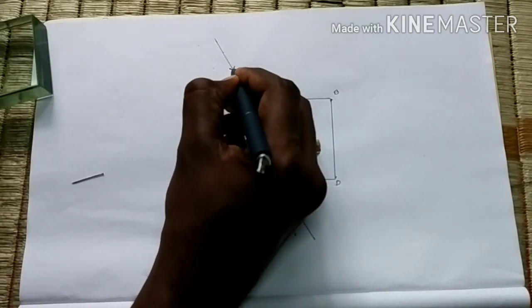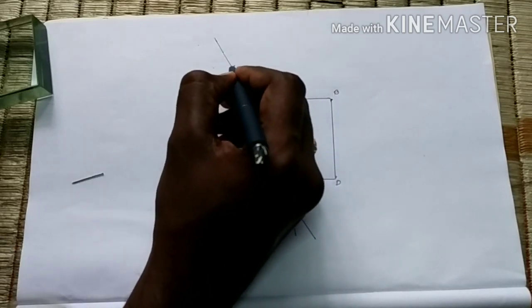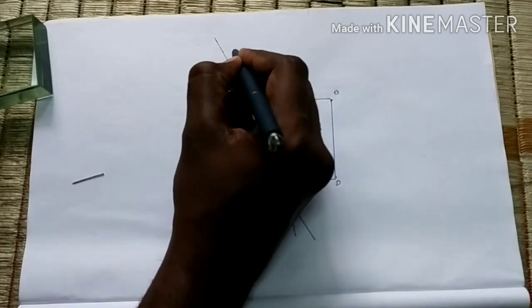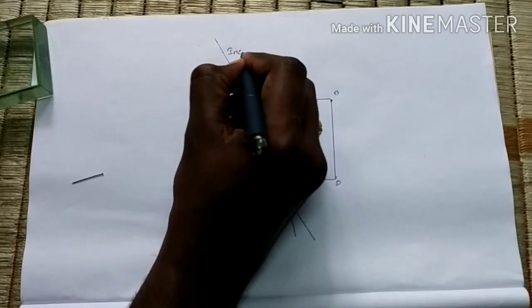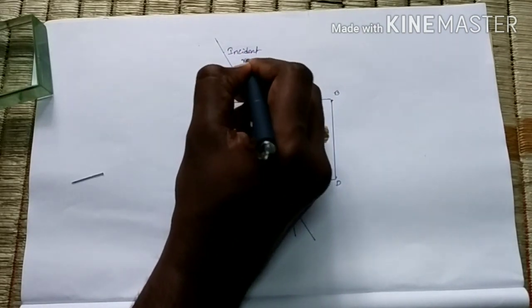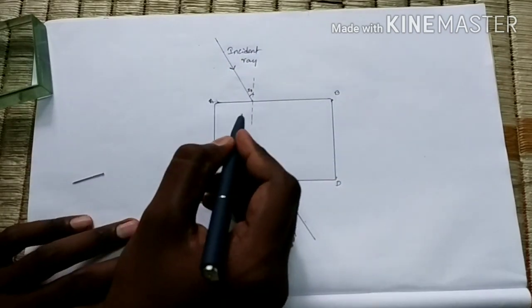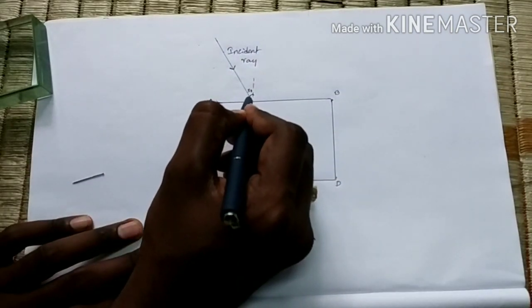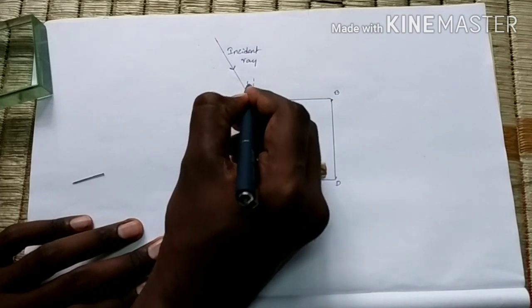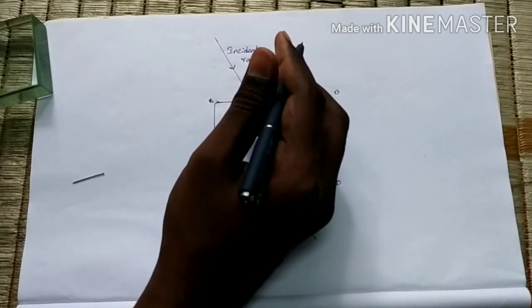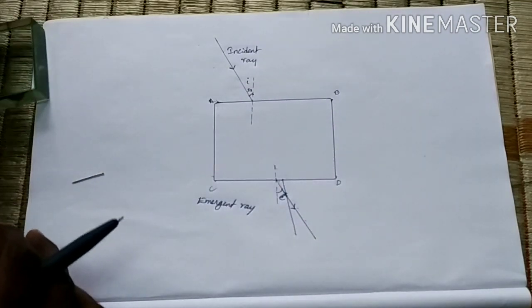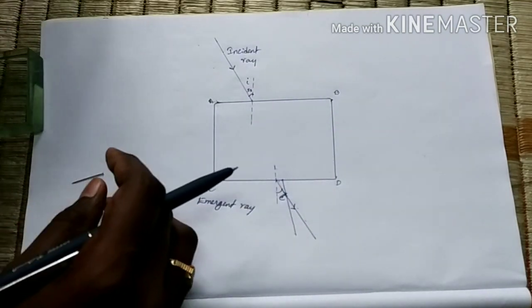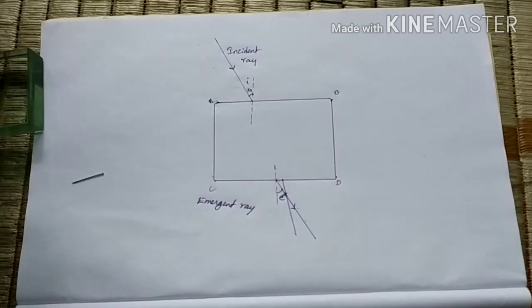Here we are making the light incident. The ray which we make incident on the glass slab is called the incident ray. And the angle between the normal and the incident ray is called the angle of incidence. Now let us measure the angle of emergence with the protractor.